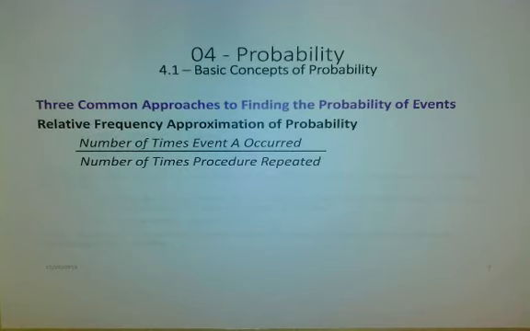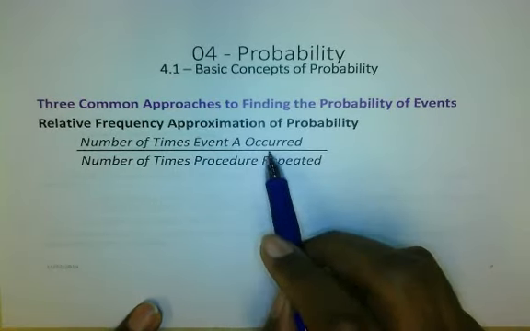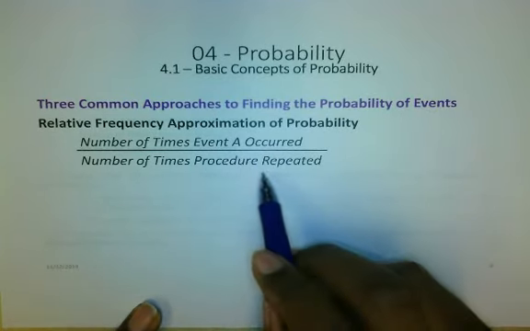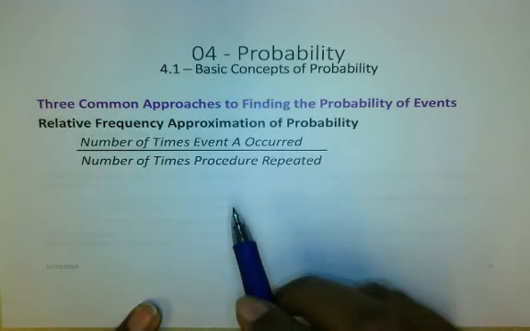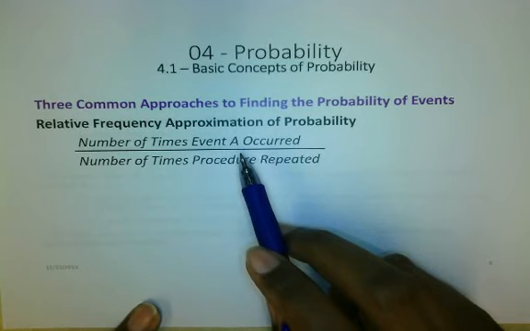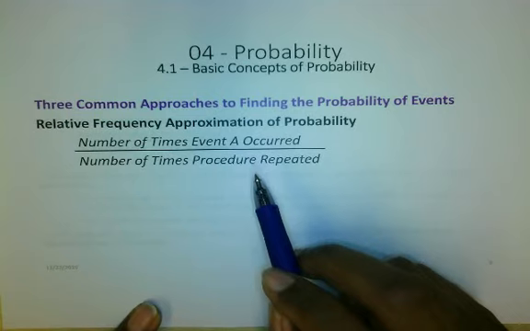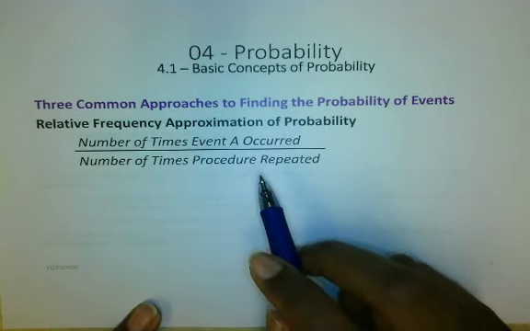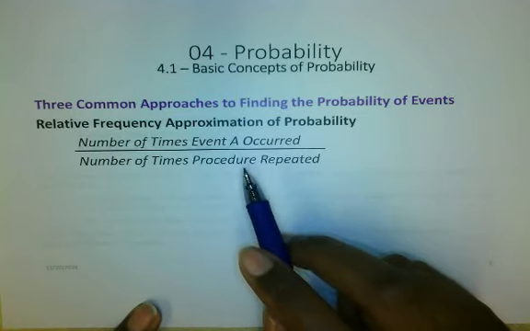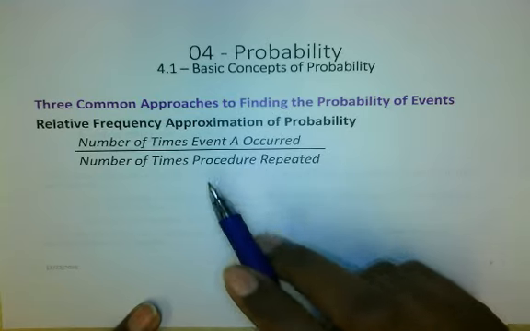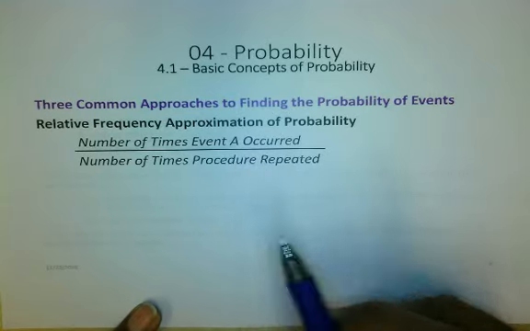Now, we have the relative frequency approximation of probability. To do this, we look at the number of times event A occurs. Event A can be whatever it is that we're talking about. And then the number of times the procedure was repeated. If you think of this going back to how many times a boy occurred, we're going to have 4 children. That's the procedure, repeated 4 times. The number of times the event of having a boy occurs, that's how we can find a relative frequency approximation.